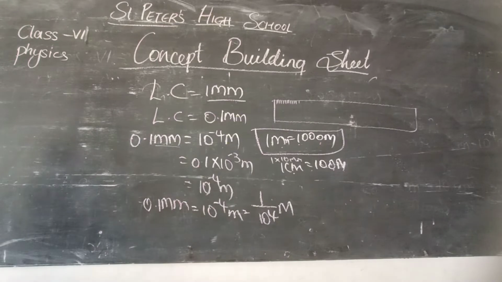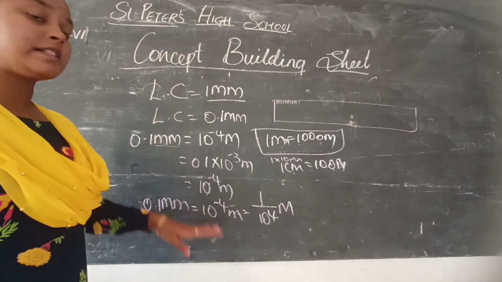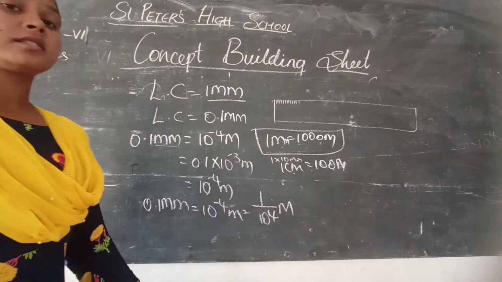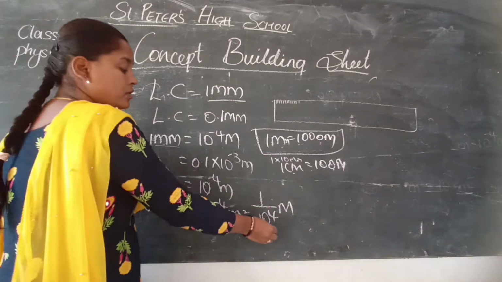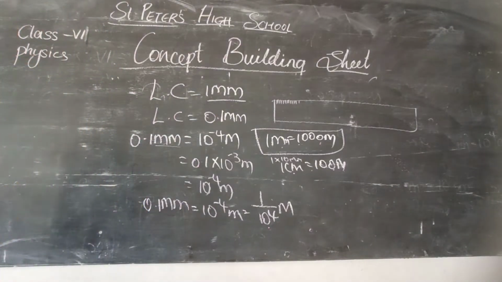That means here, 0.1 millimeters is equal to how many meters it is divided? It is divided into 10 to the power of 4, that means 10,000 parts it has been divided.